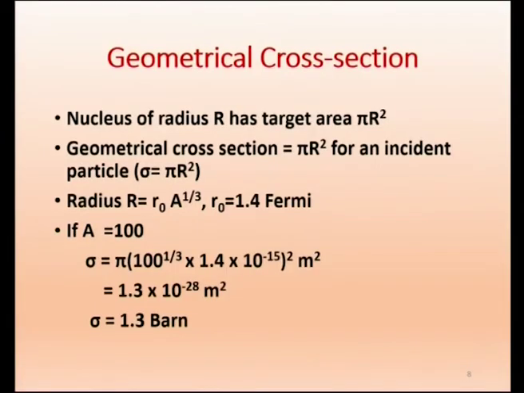Now here, nucleus of radius r as target: pi r squared. So if we take radius r, that area will be pi r squared. Why is it pi r squared? We should not consider the total surface area.